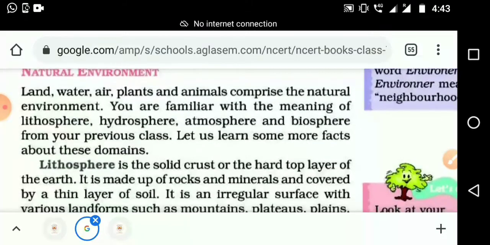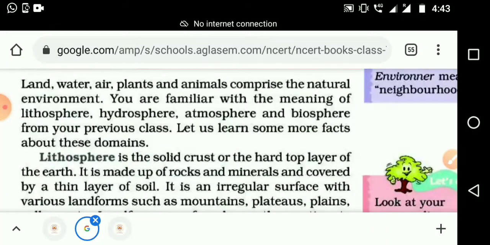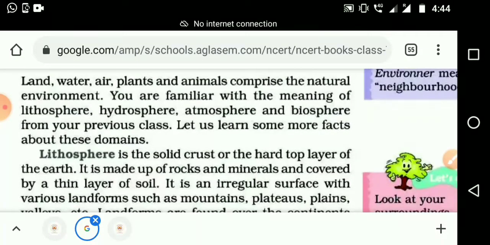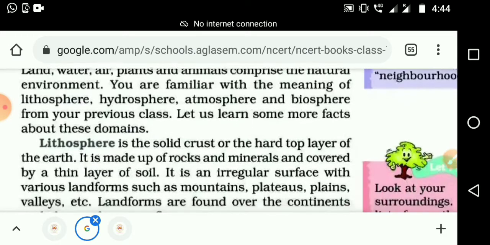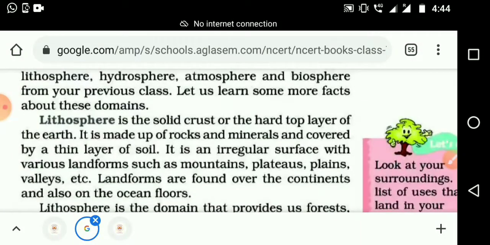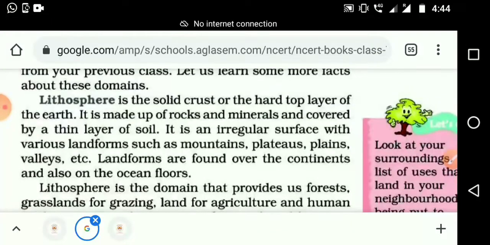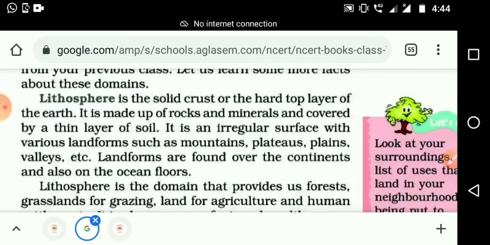Okay, let us learn some more facts about the domains. These are the major four domains. What are they? Lithosphere, hydrosphere, atmosphere, biosphere. In coming classes we are going to see all these things in a detailed way, from 6th standard to 10th standard in geography. First one is lithosphere. Write only the heading in your notebook, then we will write the details later after the explanation.